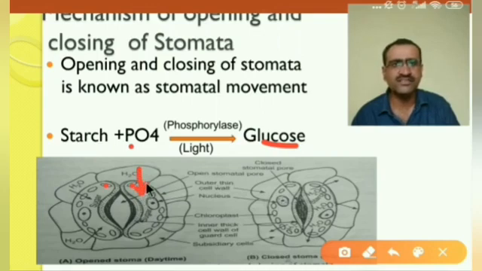Let us see here. This is the water, and this water comes into the guard cell due to the increase in osmotic pressure in the guard cell. From the different cells, the water comes into the guard cell. Due to that, the kidney-shaped guard cell becomes turgid. This kidney-shaped guard cell is turgid.